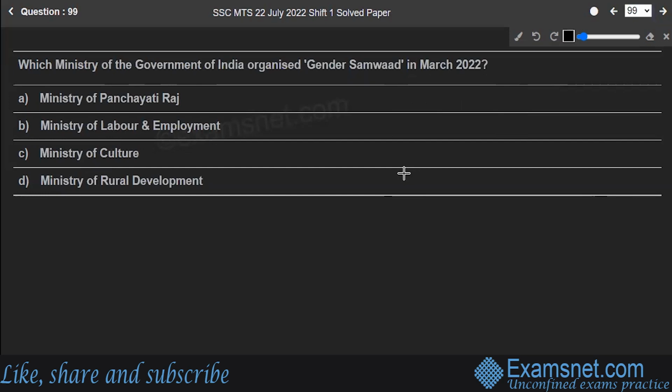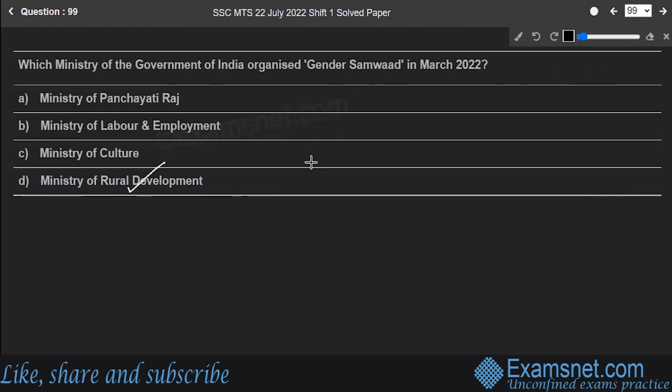Next is question number 99. Which Ministry of the Indian Government organized Gender Samvad in March 2022? Ministry of Panchayati Raj, Ministry of Labor and Employment, Ministry of Culture, Ministry of Rural Development. Well, the correct answer to the question is Ministry of Rural Development.